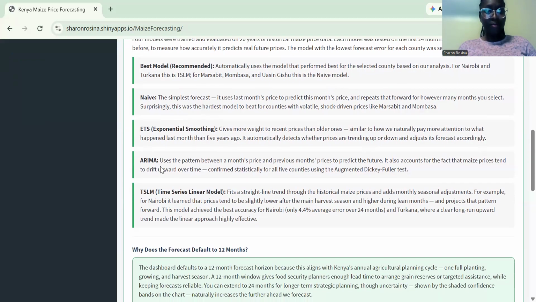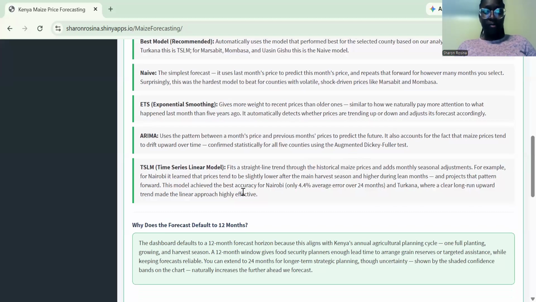Then you have ARIMA. It uses the pattern between a month's price and the previous month's price. Then finally, the time series linear model. It fits a straight line trend through the historical maize prices and adds monthly seasonal adjustment. This is just to briefly explain to the user of the dashboard what the models simply mean.